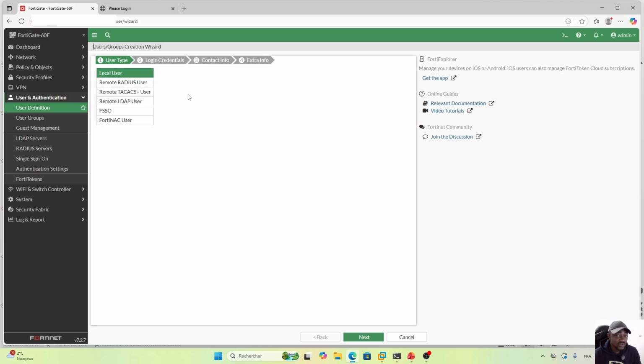So from here, I just want to let you know that the type of user that you are creating here, so the remote users that you are going to use for your FortiGate SSL VPN, those can be users that are local to your FortiGate, like the one we are going to do here, or users that are using LDAP. So maybe you have Active Directory in your company, so the users are connecting through LDAP. So I'll just call this user test VPN, set a password.